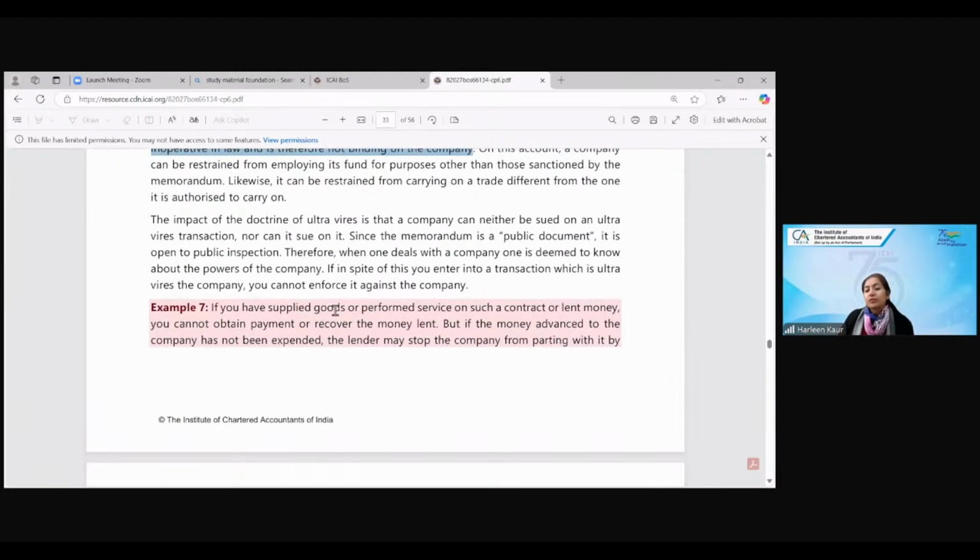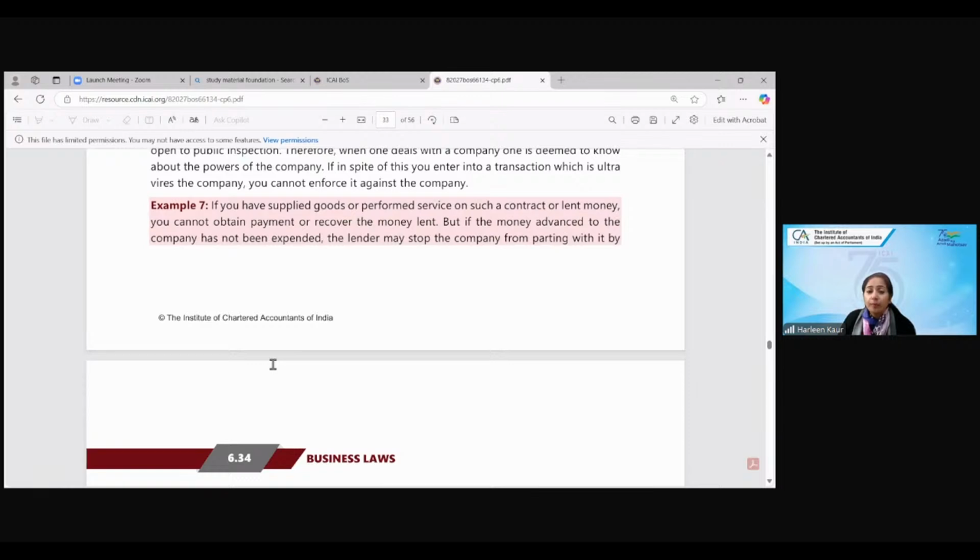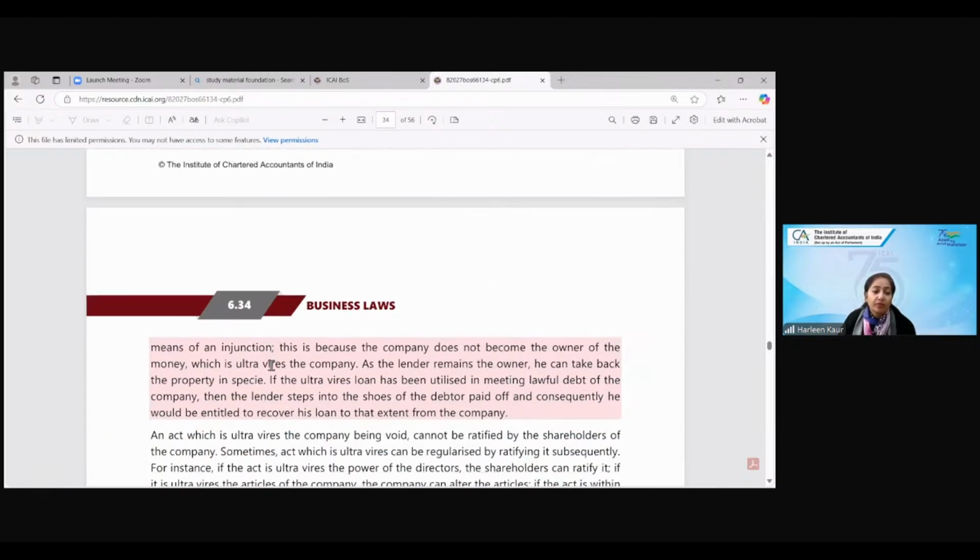Say, for example, if you have supplied the goods, performed services, or lent money, you cannot obtain or recover the money lent. But if the money advanced has not been expended, if you have not used it, then the lender may stop the company from parting with it by means of an injunction, because the company does not become the owner of the money. All right? As the lender remains the owner, he can take back his property.